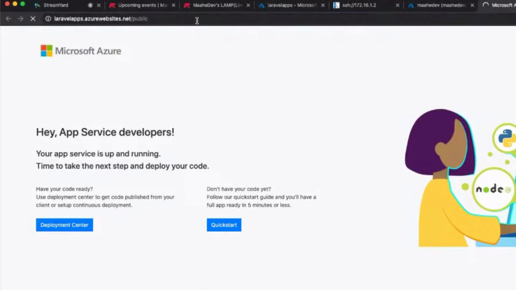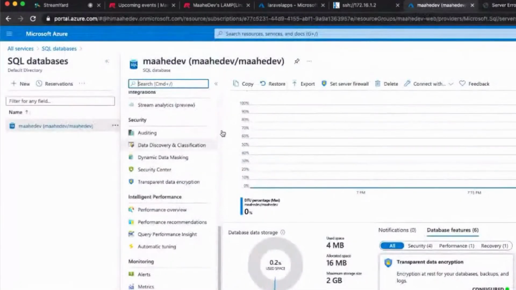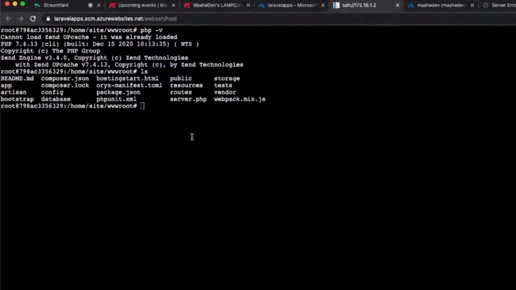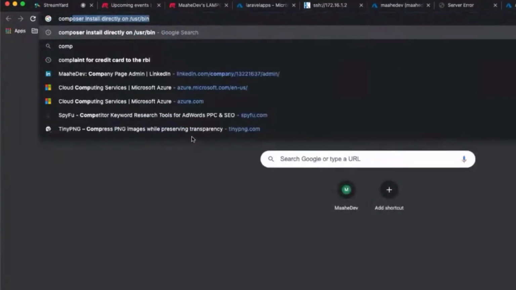So as you all know, in our Laravel we have the /public. If you see, I hope all the Laravel people must remember this 500 server error, which says that something is catching our Laravel application. But I believe if I go and install composer, that may take some time to get up and working, but let me try. Let's do that.